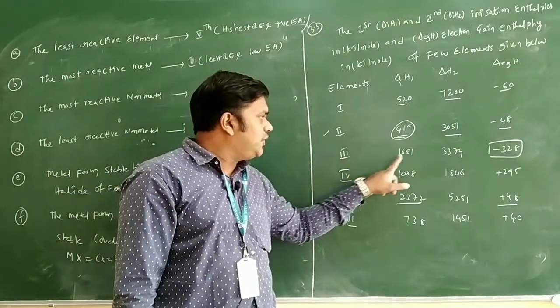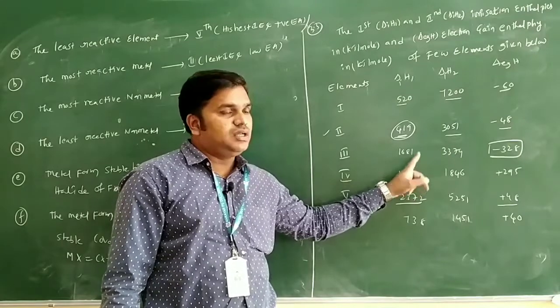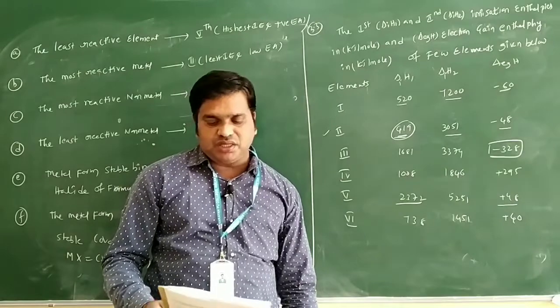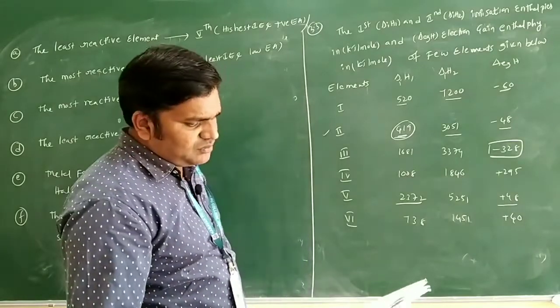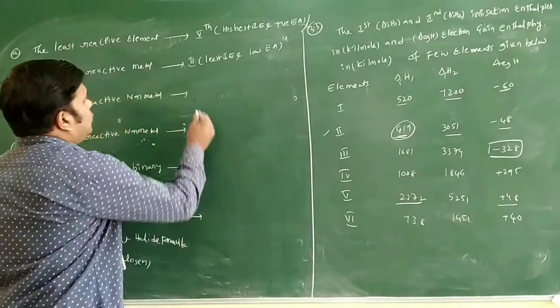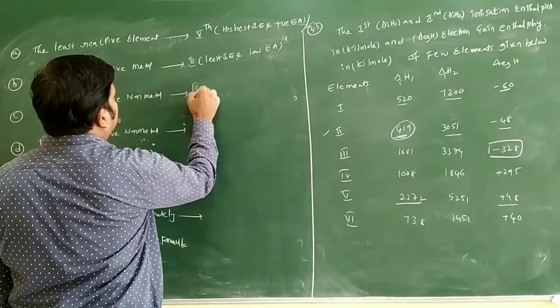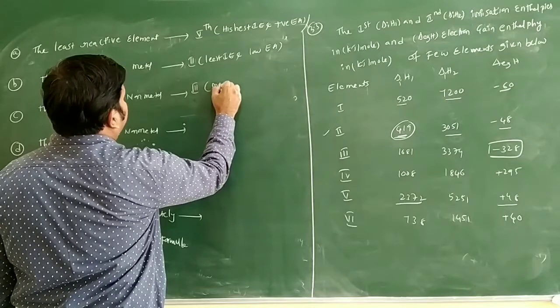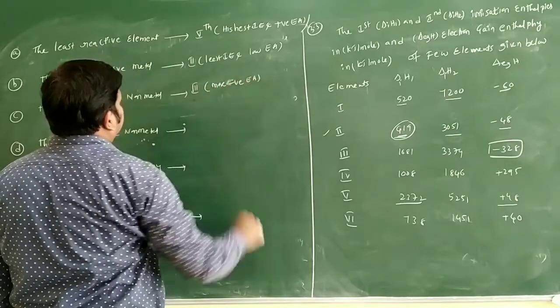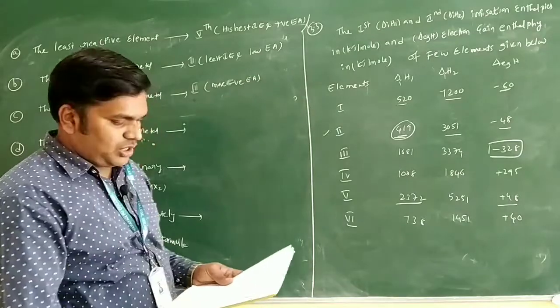Element 3 only. We can see the second ionization difference here is nearly 2000. So what is your answer here? Third one having high electronegativity. So you will write the answer: third one only, because this is having more negative electron affinity.